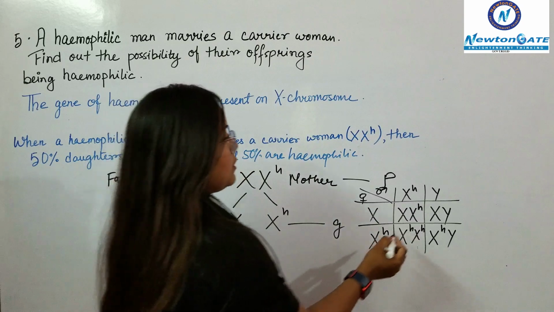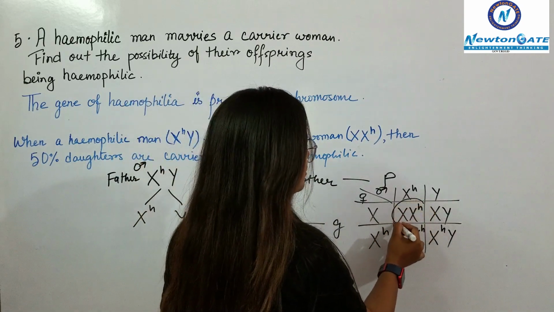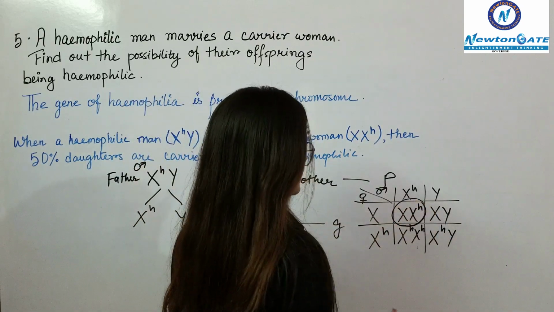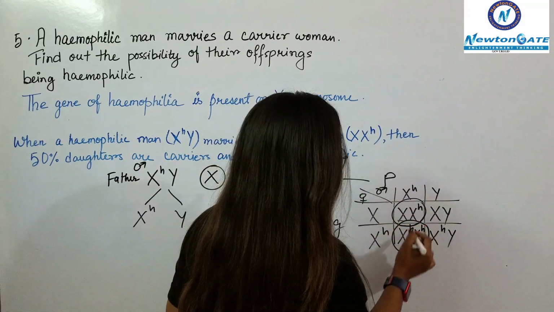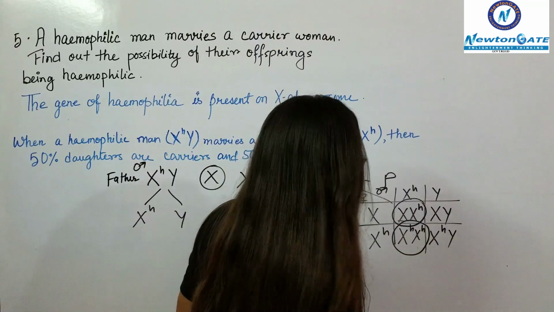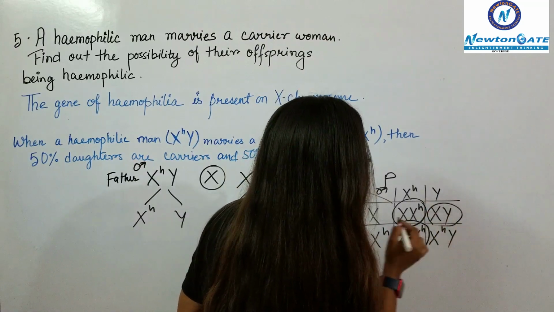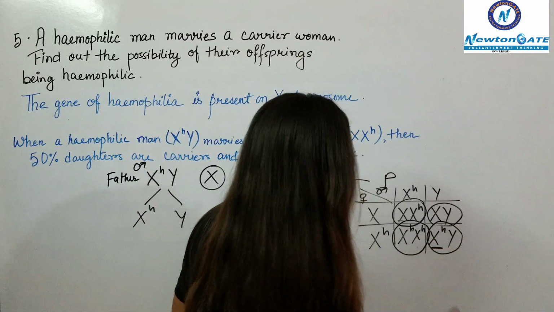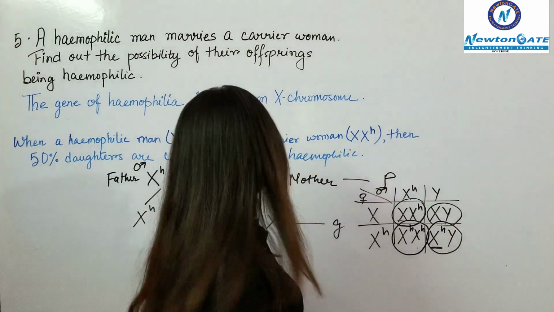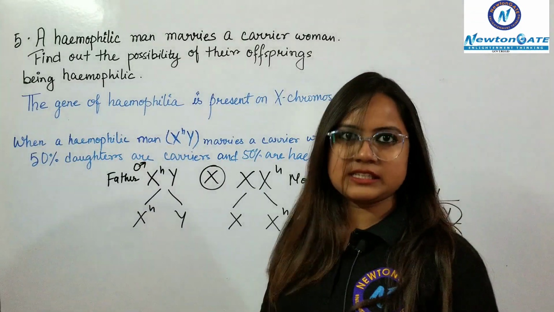That 50% of the female children are carriers and 50% are hemophilic. And in case of boys, 50% are normal and 50% are hemophilic, as this is an X-linked disease. Okay? And I hope this is clear to you.